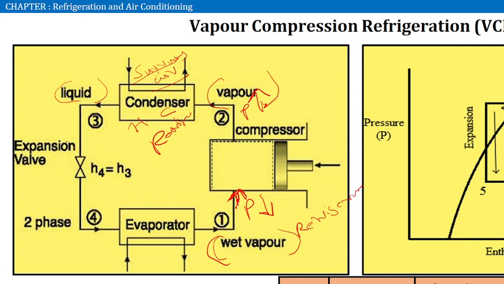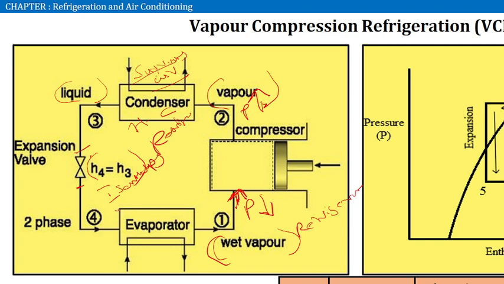Then next it will move on to the expansion valve. Inside the expansion valve, it will reduce its temperature. In the expansion valve, it is an isenthalpic process. Therefore, the enthalpy before and after the expansion will be the same. Then it will move on to the evaporator.